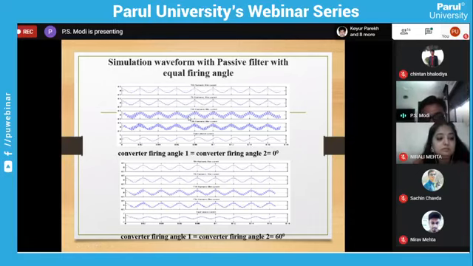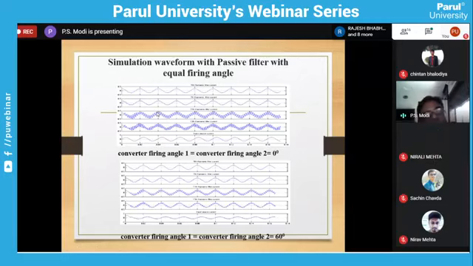But in the 11th and 13th, from one peak to the next peak, there are 11 peaks available. So the 11th harmonic component is superimposed on the fundamental component. Similarly, for the 13th harmonic, in one cycle you will get 13 peaks. That's why it is the 13th harmonic component. So for equal firing angle, the fifth and seventh are absent, and the 11th and 13th are present.